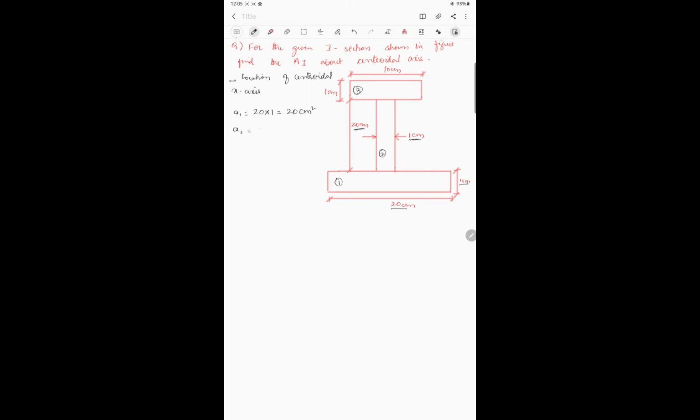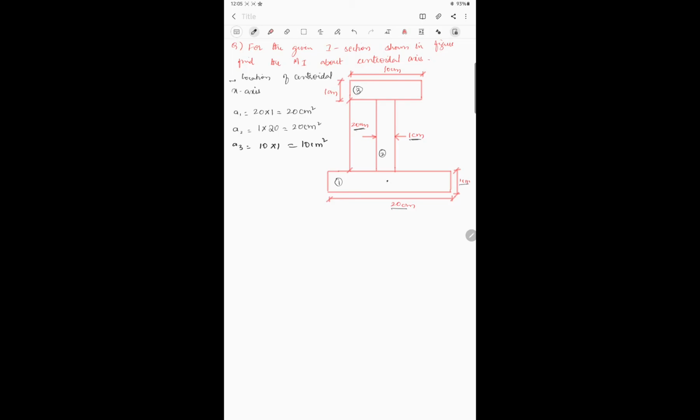A2 is equal to 1 into 20. Okay, base is 1 now. So 1 into 20, which is equal to again 20 centimeter square. What about A3? A3 is equal to 10 into 1, which is equal to 10 centimeter square. So we got the values of A1, A2 and A3.